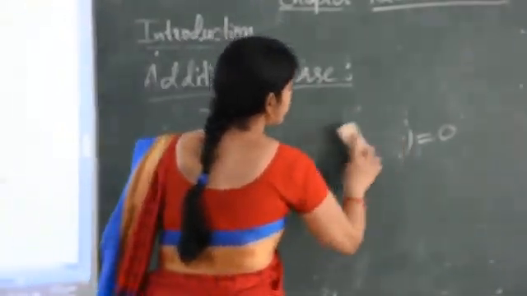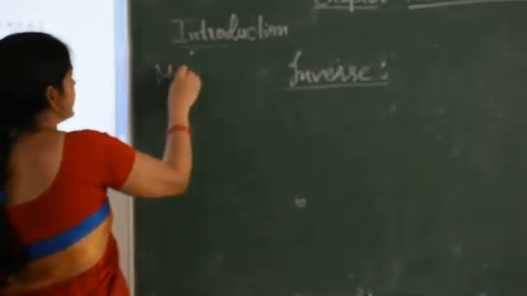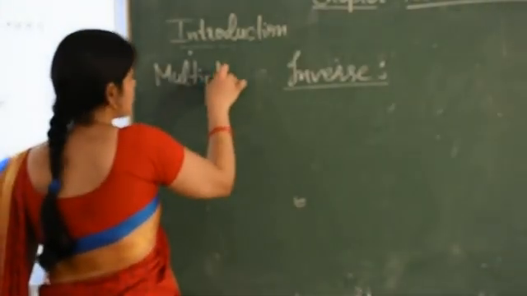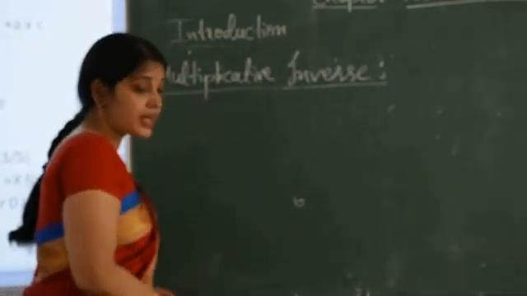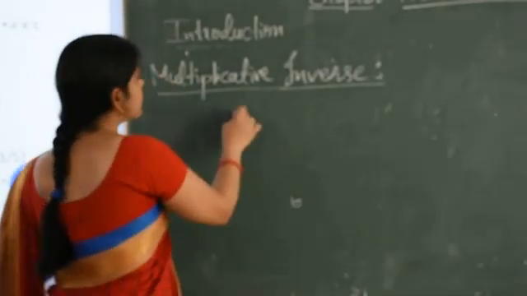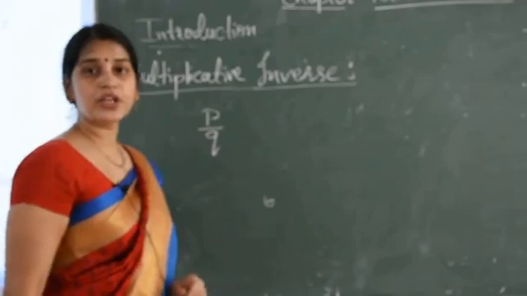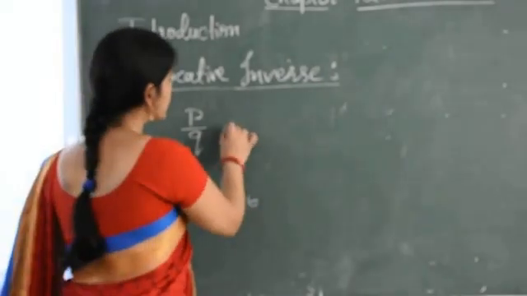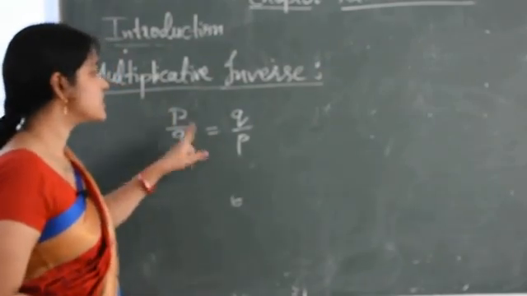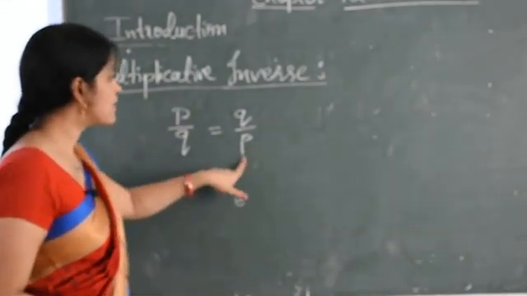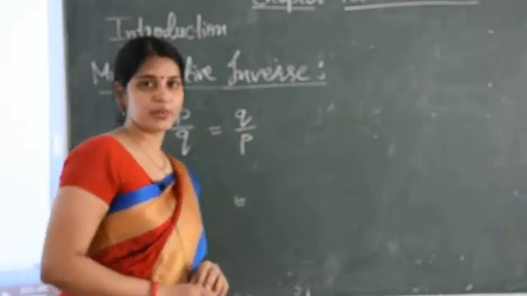Now the next property we have is multiplicative inverse. Multiplicative inverse is again very simple. If you have to find the multiplicative inverse of P upon Q, then it is Q upon P. What I have done here is changed the place: the numerator comes to the denominator place and the denominator comes to the numerator place.